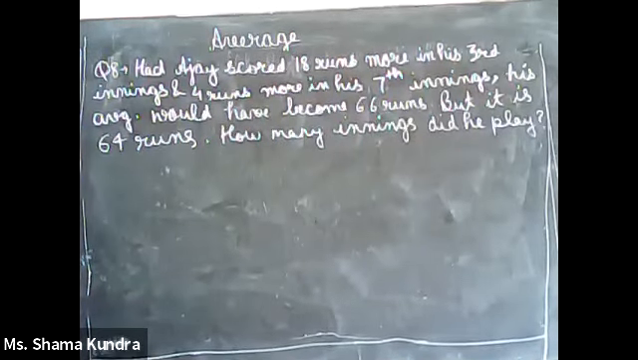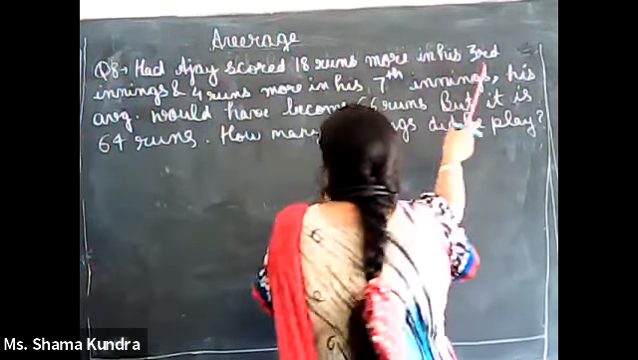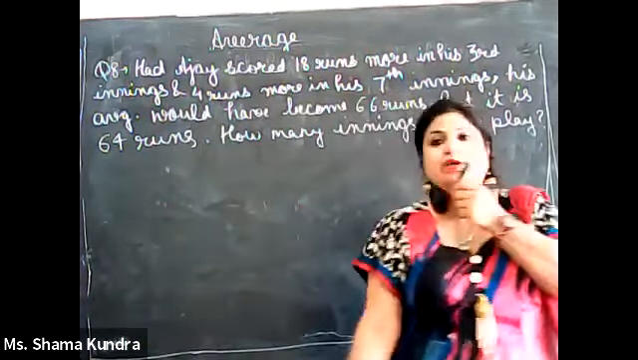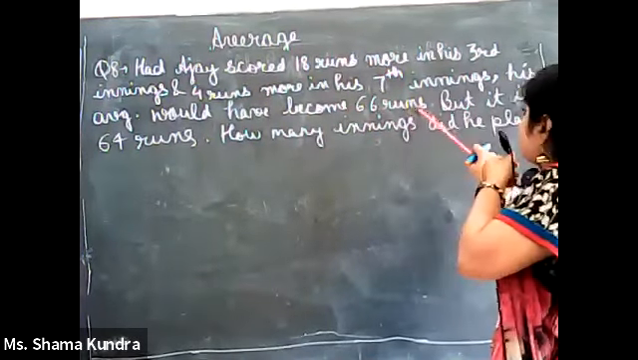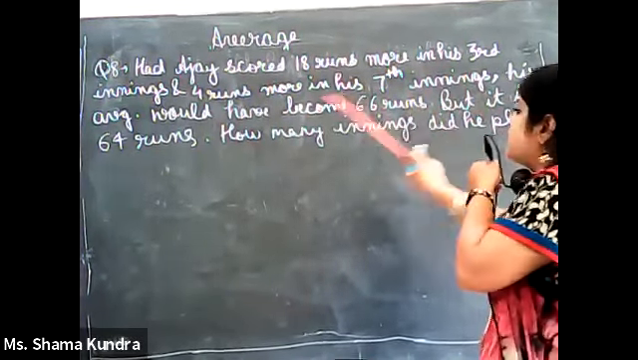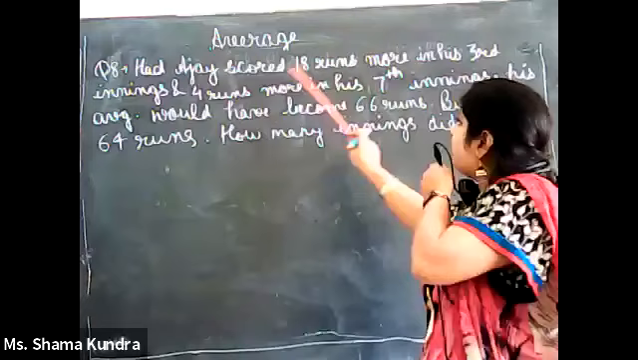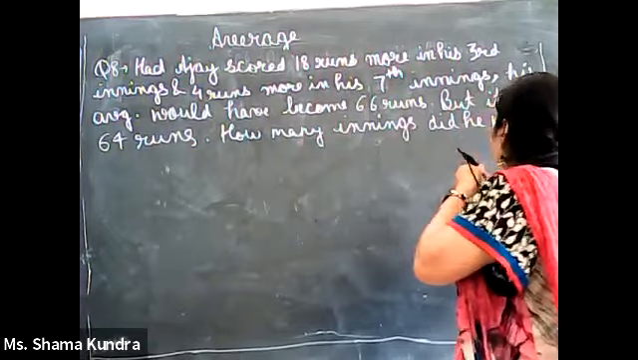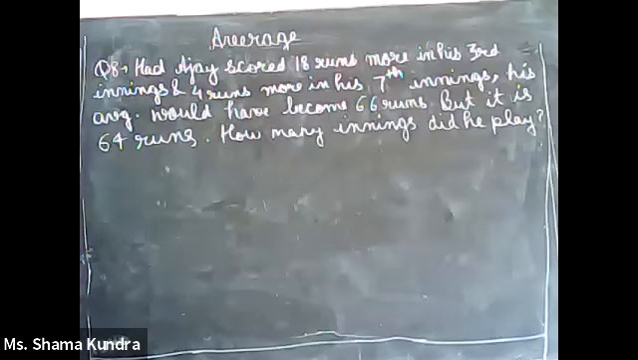Question number 8. Had Ajay scored 18 runs more in his third innings and 4 runs more in his 7th innings, his average would have become 66 runs, but it is 64 runs, means it is previously 64, but on increasing runs it becomes 66. How many innings did he play? This we have to find out. Now we don't know the number of innings over here.